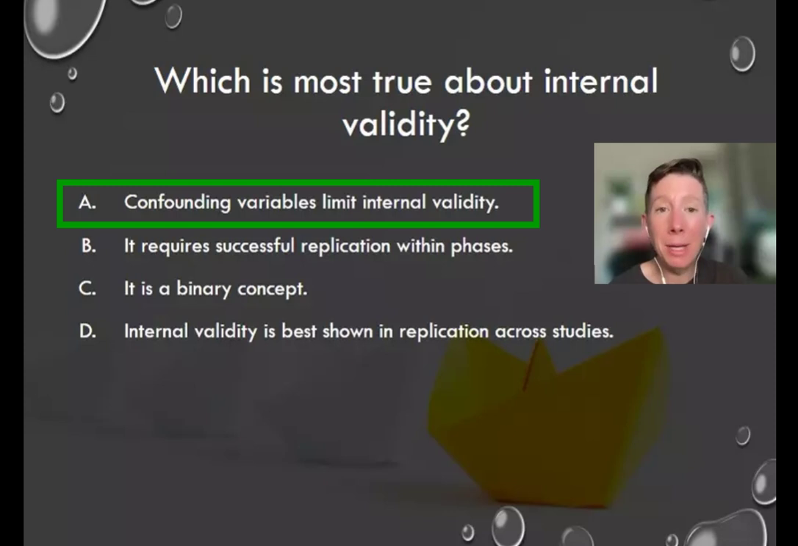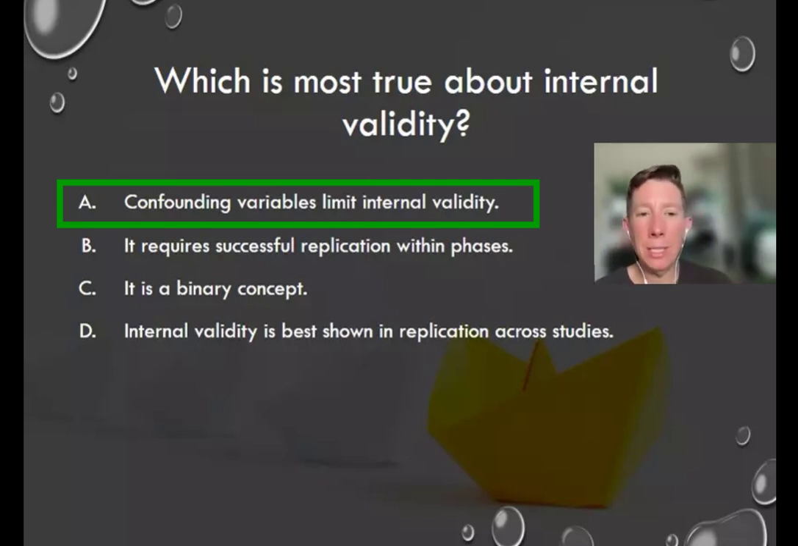Confounding variables limit internal validity. It's simple, yet it's really tough, I think, a lot of times for both students and supervisees. When we talk about internal validity, a lot of times we pick words that are related to some type of validity, and then that's it. When reading this, it's saying what is most true. So we know we're looking for the most right answer. And then we have four options.